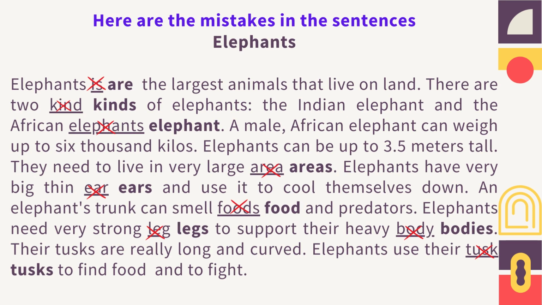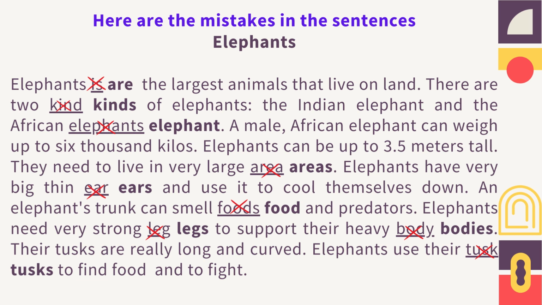Here are the mistakes in the sentences. Elephants. Elephants are the largest animals that live on land. There are two kinds of elephants, the Indian elephant and the African elephant. A male, African elephant can weigh up to 6,000 kilos. Elephants can be up to 3.5 meters tall. They need to live in very large areas.